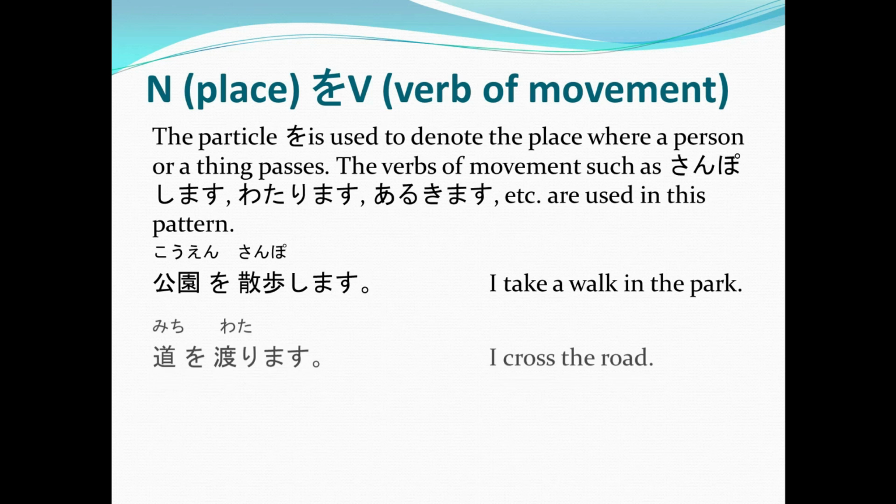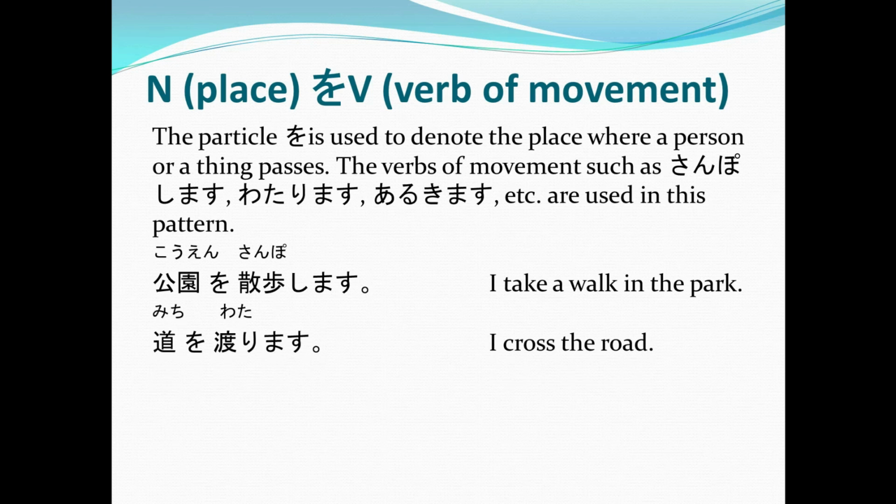Now, next example, michi o watarimasu. Or again, michi o watarimasu, or I cross the road. So again, we use o instead of de because number one, the speaker just passes, he just crosses the street. And of course, watarimasu is a verb of movement.